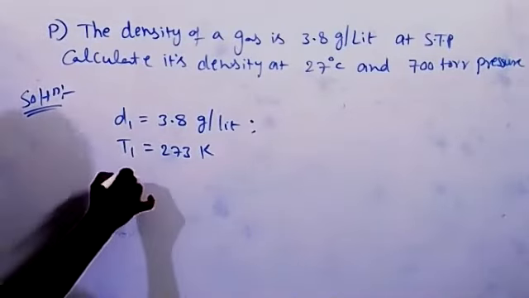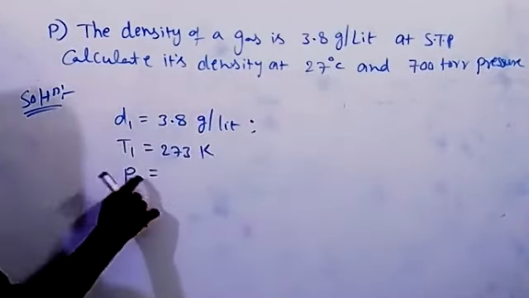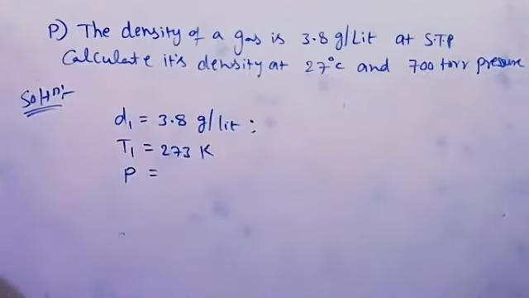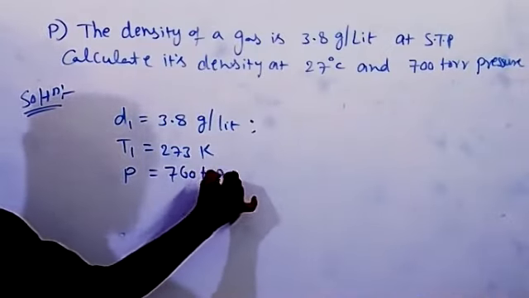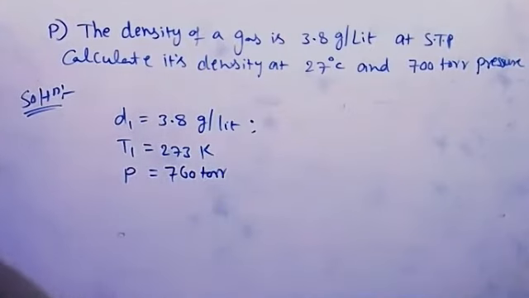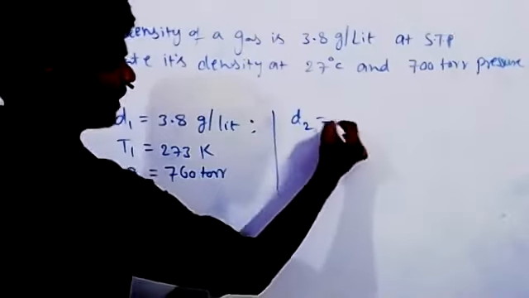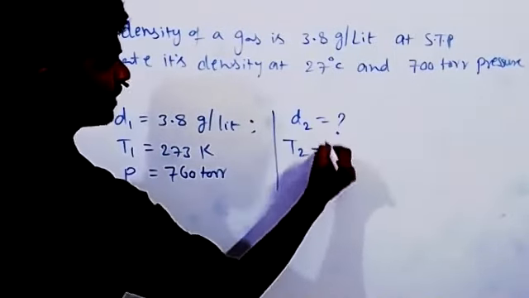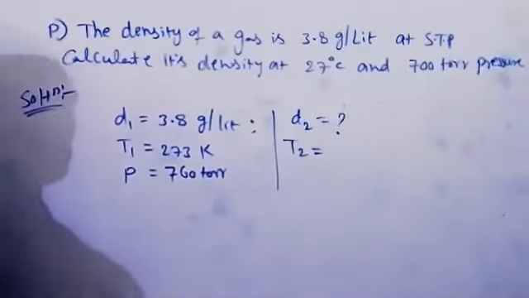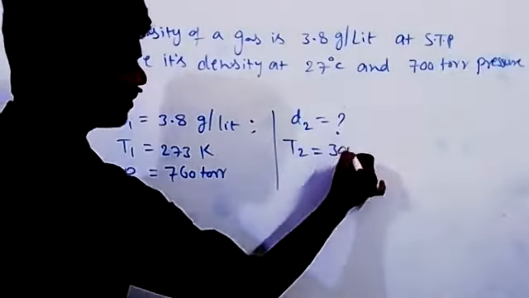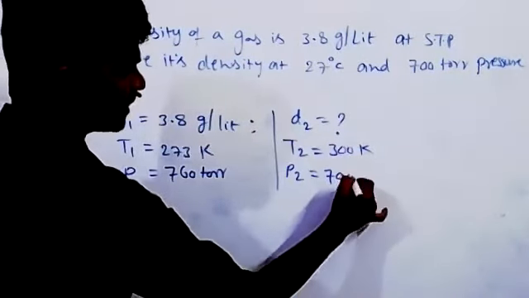Pressure is 760 torr, since the second condition is given in torr, so here also we write torr. 1 torr is equal to 1 mm of Hg only. Here D2 we have to calculate, and T2 is given as 27 degrees centigrade, 273 plus 27, 300. P2 is 700 torr.